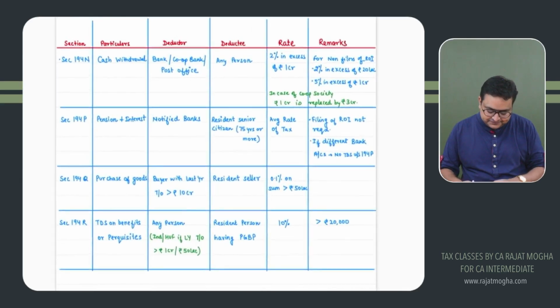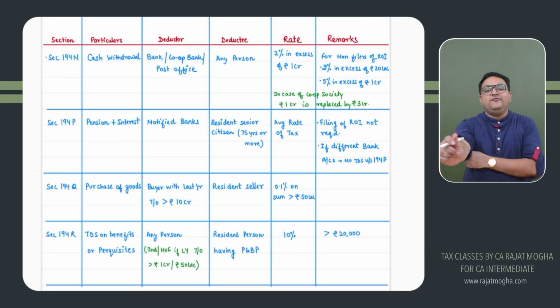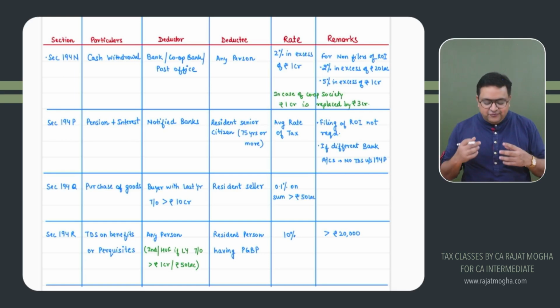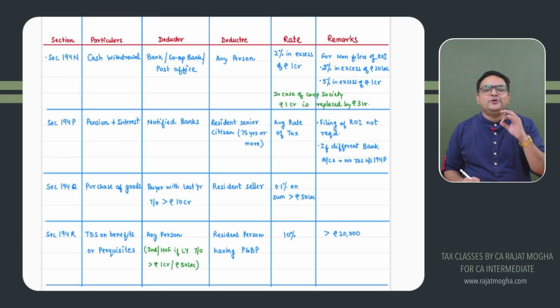Okay, next, 194N, again an important section. Whenever you withdraw cash from any bank, cooperative bank, or post office, then that bank is going to deduct TDS if you are withdrawing more than 1 crore rupees. So in excess of 1 crore, the TDS would be at a rate of 2%. If you are withdrawing more than 1 crore rupees, then 2% TDS would be chargeable.